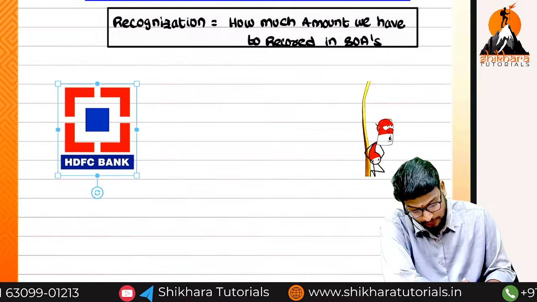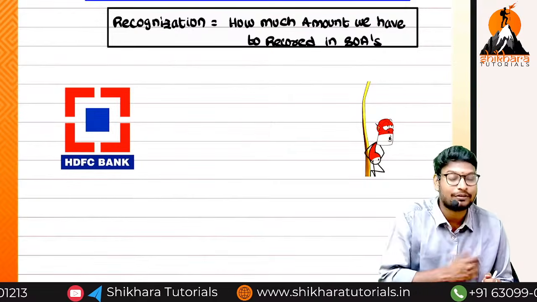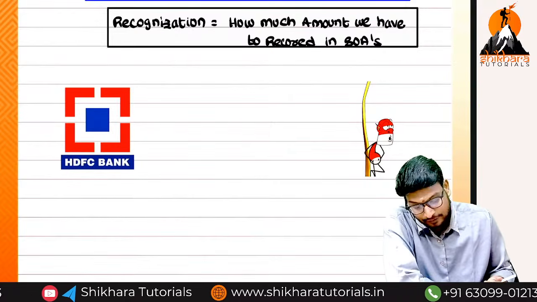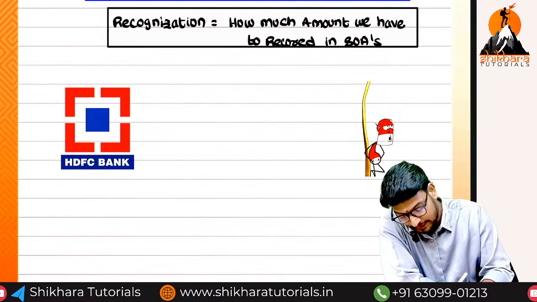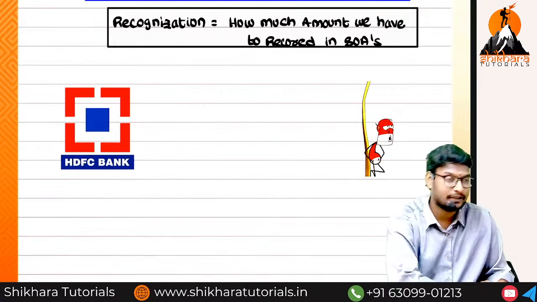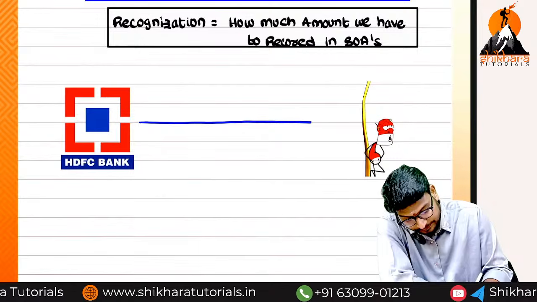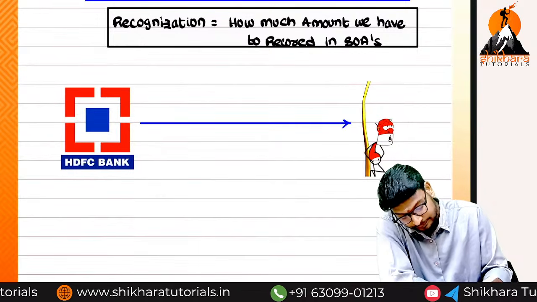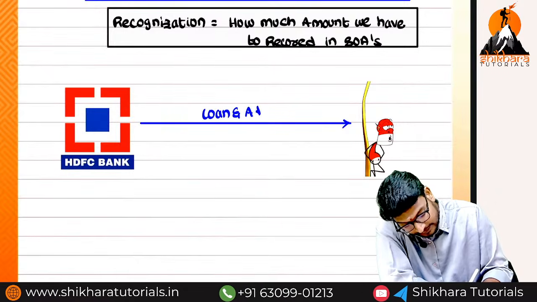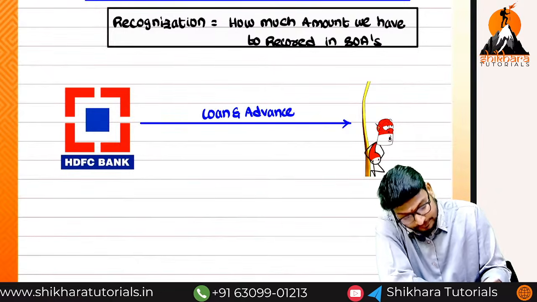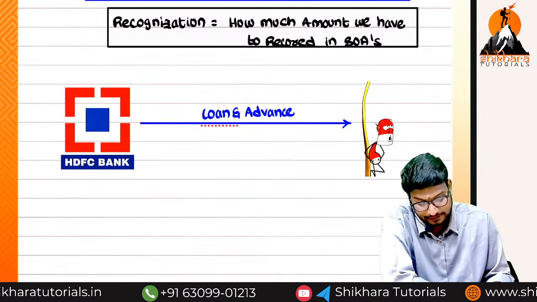What is the person's name? Flashman. He is one of the customers, one of the depositors of our company. Our company is HDFC, because we have to think from the bank's point of view. So we have given loans and advances to Flashman, a customer.